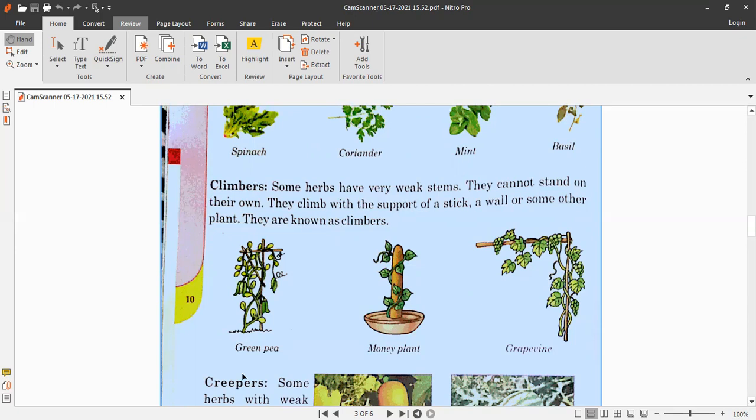Okay, so this is the green pea. This is an example of climbers, and this is money plant, and this is grapevine. Okay, so we eat the grapes. You can see that we get the grapes from the grapevine, and we get the peas from this plant. These are called climbers.